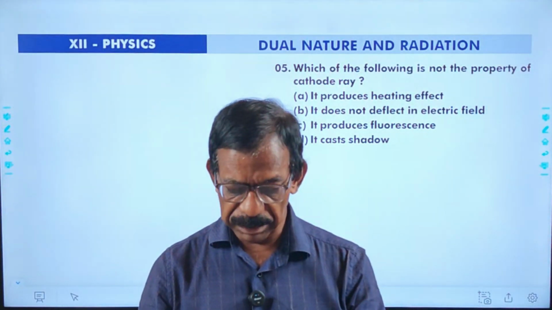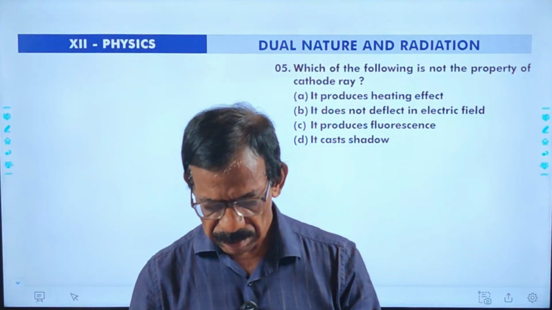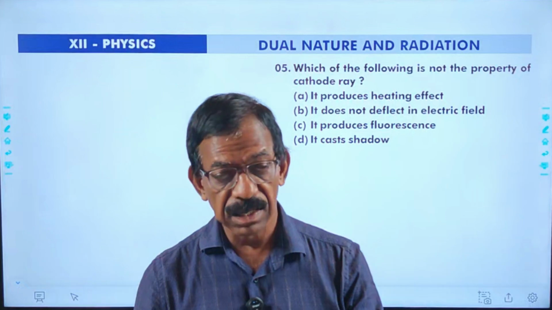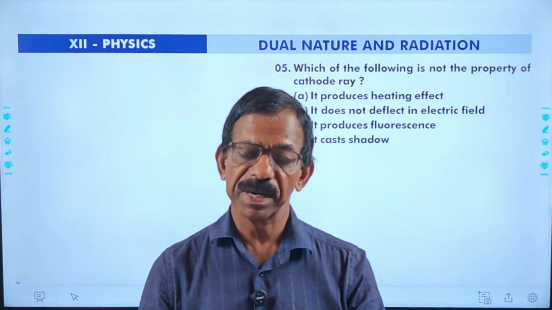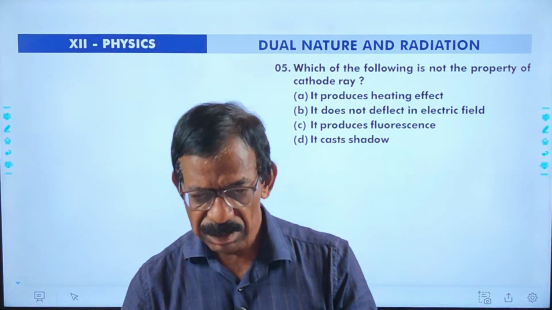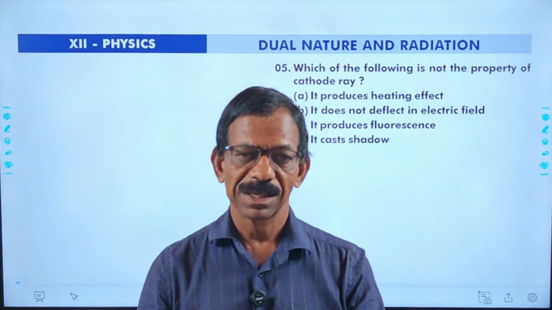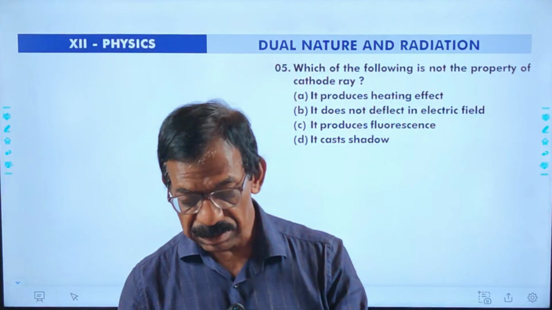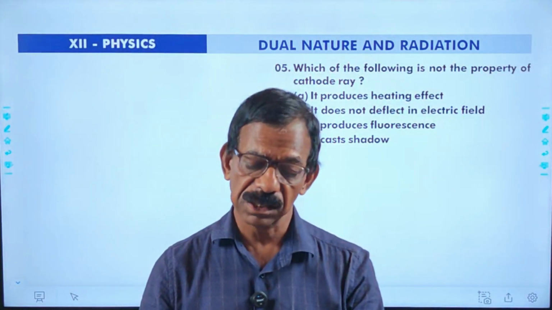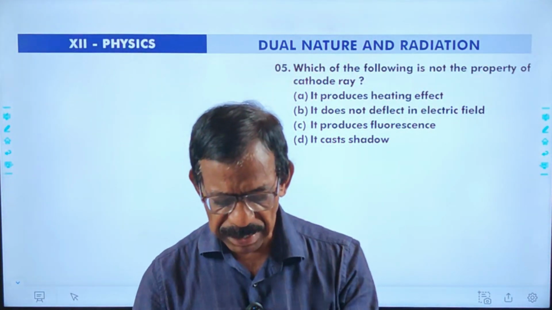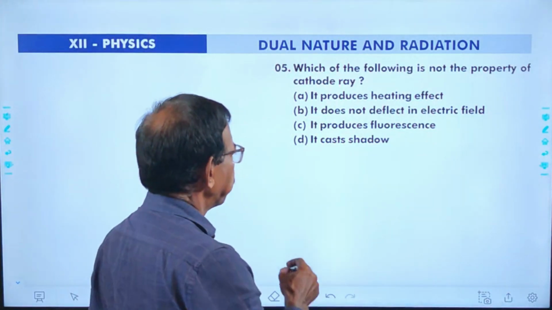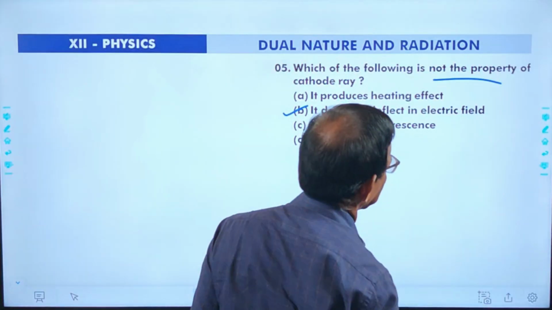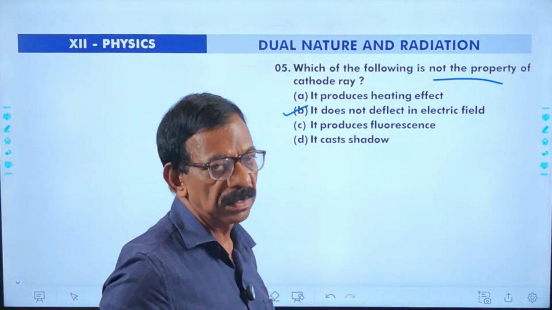Option C, it produces fluorescence. And D, it casts shadow. You know, A, C and D are the properties of the electron beam, that means properties of cathode rays. But being negatively charged, it will be deflected by an electric field. Hence, if it is given that it is not deflected, the option is wrong. The wrong answer is option B, not deflected by electric field.